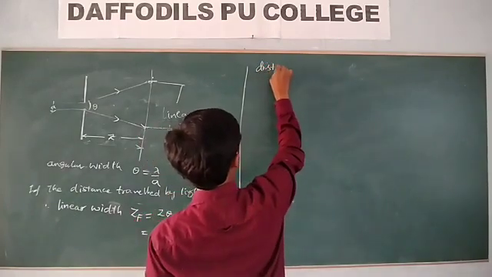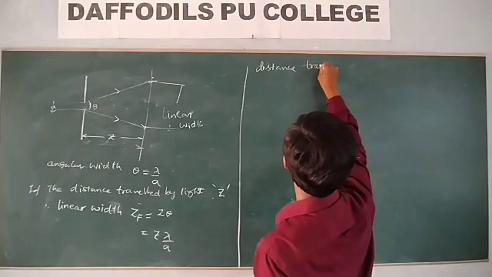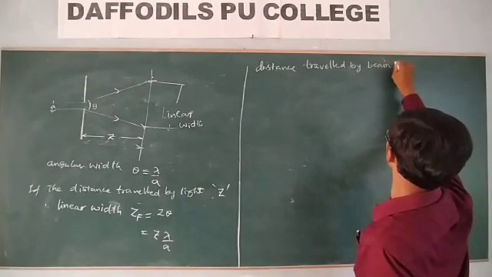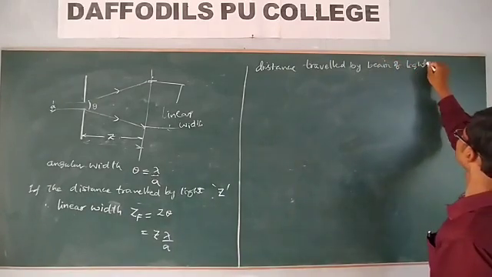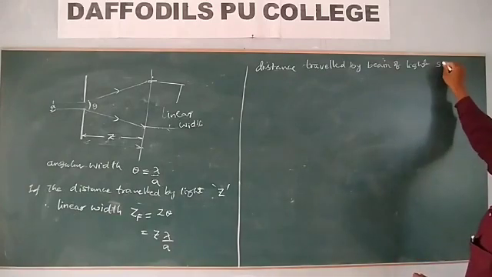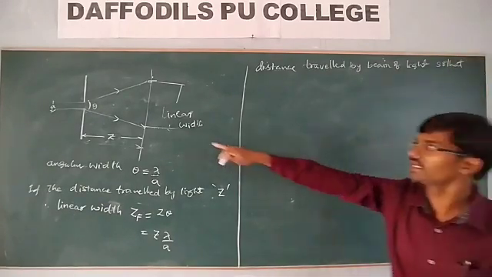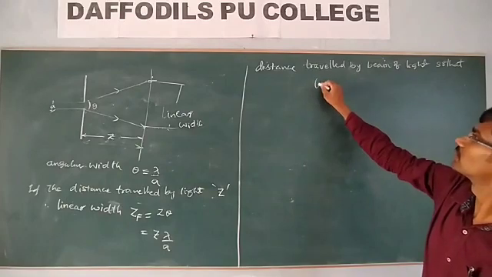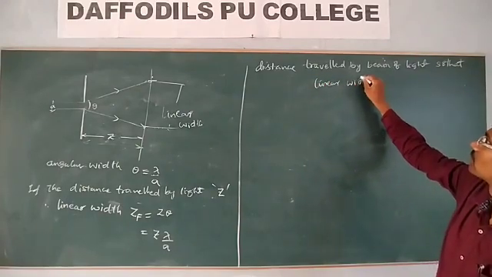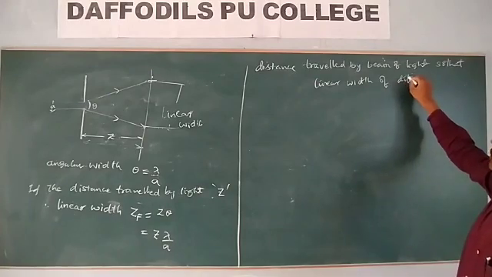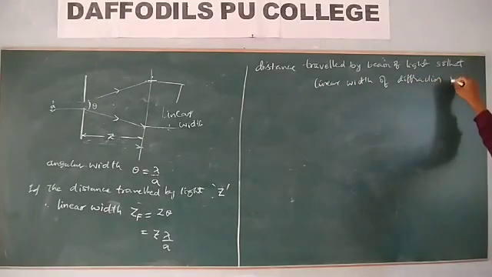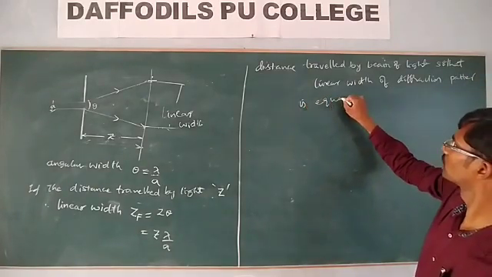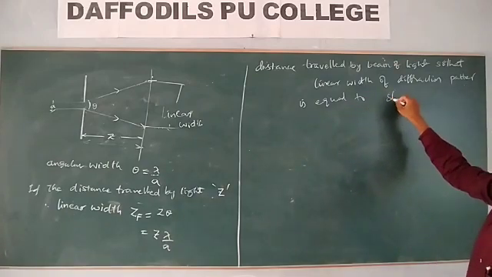Now, the distance traveled by the beam of light so that the linear width of the diffraction pattern is equal to the slit width.